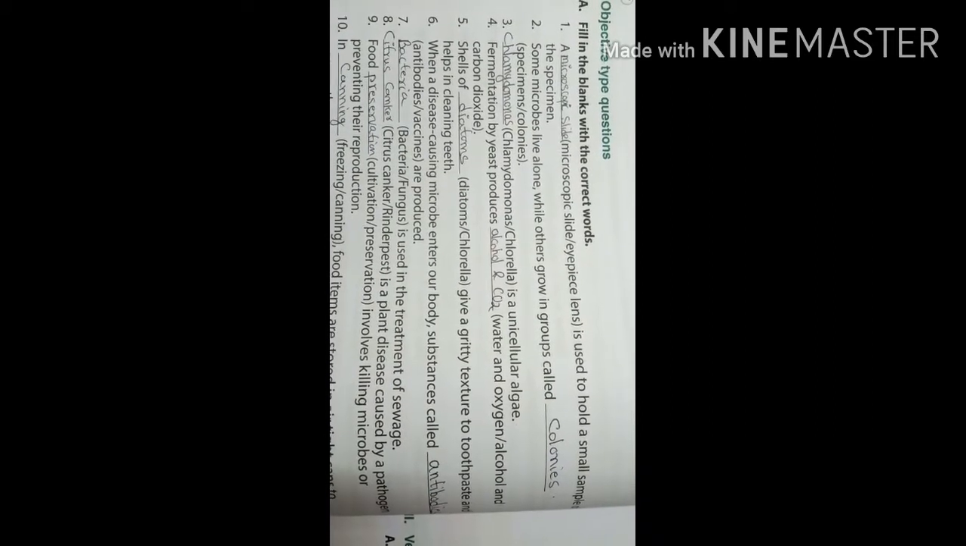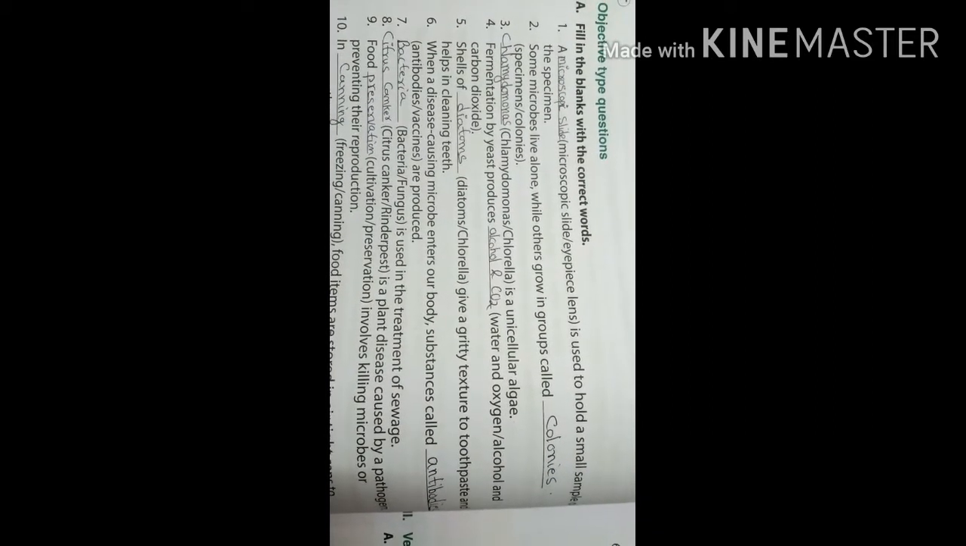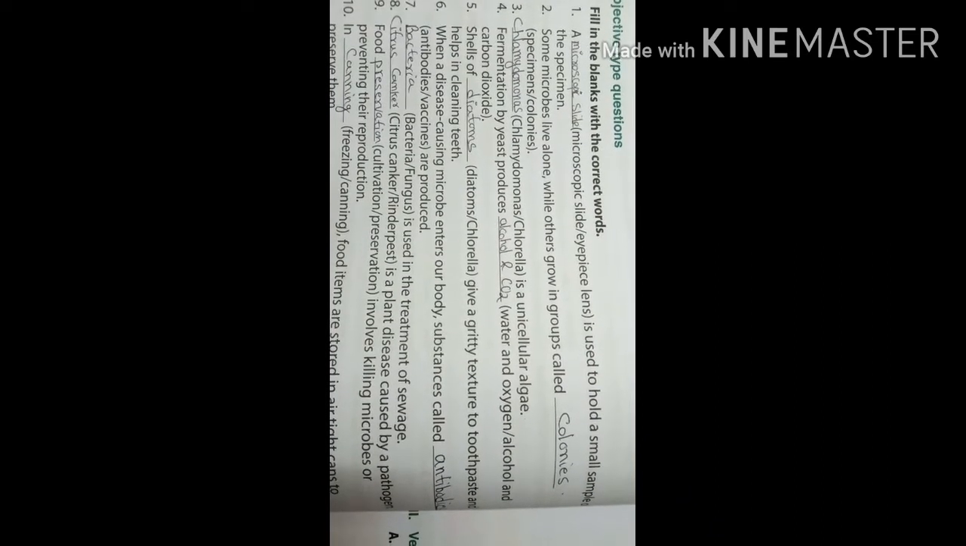So this is chapter number 2. A microscopic slide is used to hold a small sample, which is called a specimen. Number 2, some microbes live alone while others grow in groups called colonies. Chlamydomonas is a unicellular algae. Fermentation by yeast produces alcohol and carbon dioxide.